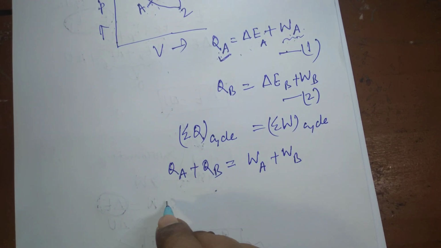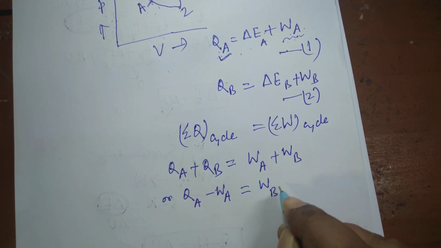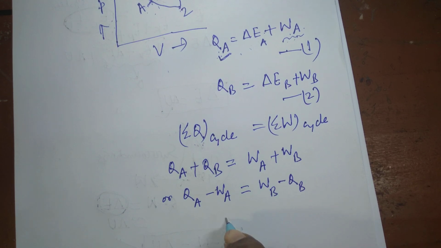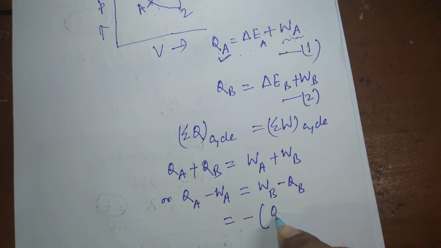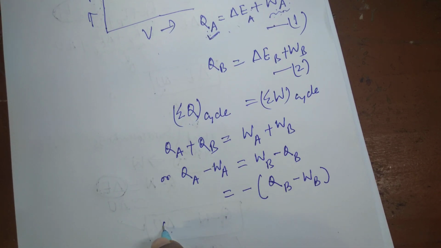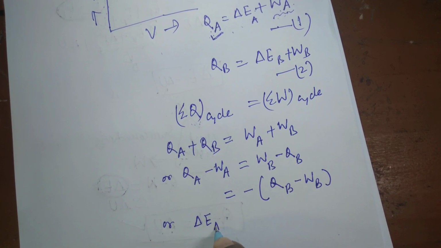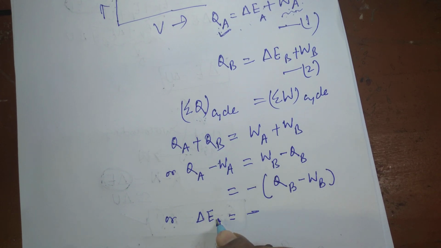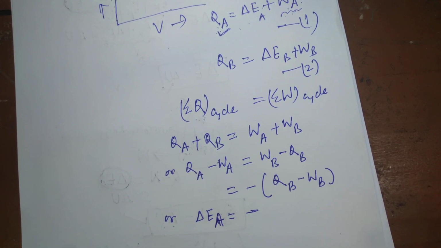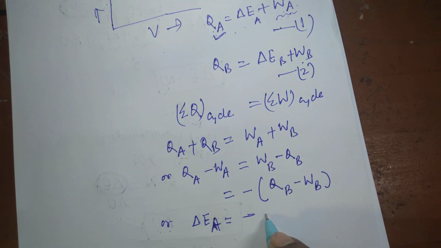Then I can rearrange these terms like this: QA minus WA is equal to WB minus QB, which is minus (QB minus WB). So QA minus WA is delta EA, is equal to minus (QB minus WB), which is delta EB.